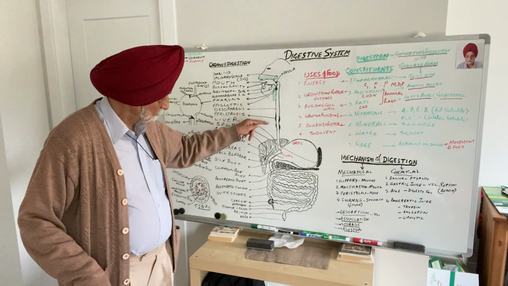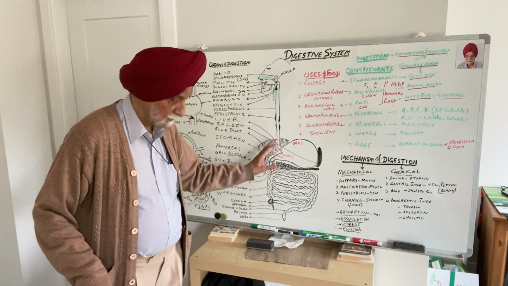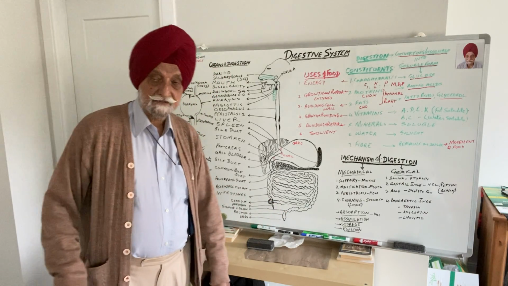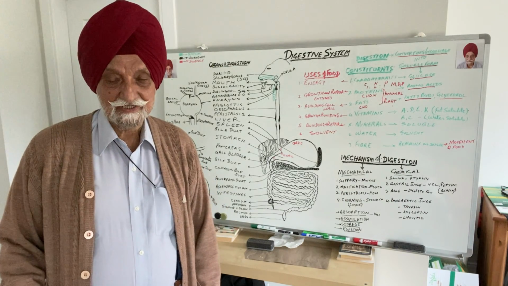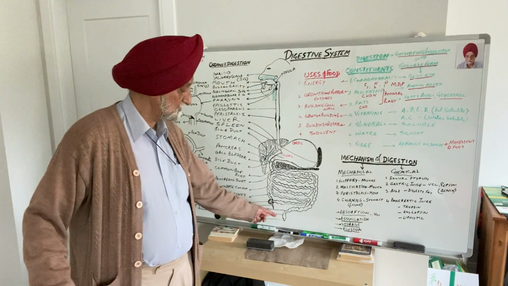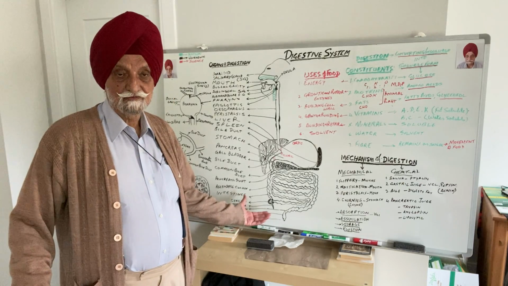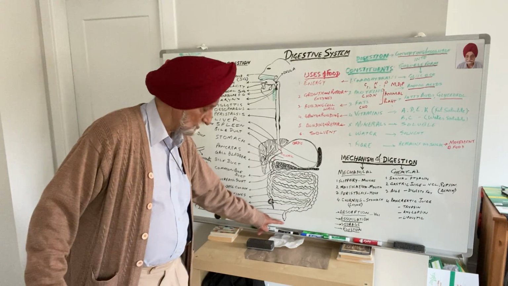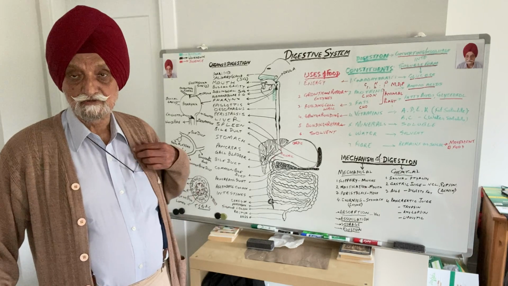Now, no muscles are under your control. You cannot tell the food here to go up, here, and so on. The muscles of the rectum are again partially under your control. You can hold the undigested food in your rectum for some time, and when you feel like throwing it out, you can open those. There's a sphincter here also. You will let that sphincter open and throw the undigested food to the outside.